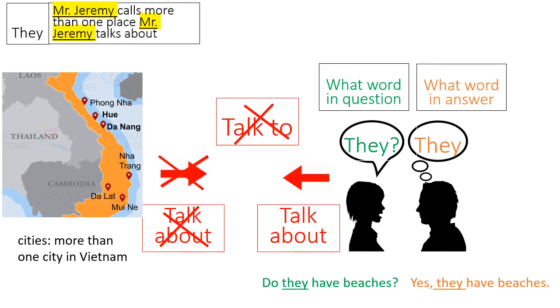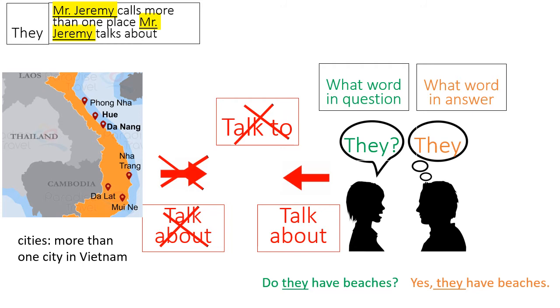So when we say they, it is also a what word Mr. Jeremy calls more than one place that Mr. Jeremy talks about. So for example, if I'm talking about more than one city in Vietnam, cities such as Hue or Da Nang and Nha Trang, 3 cities, and I use they in a question, for example, do they have beaches?